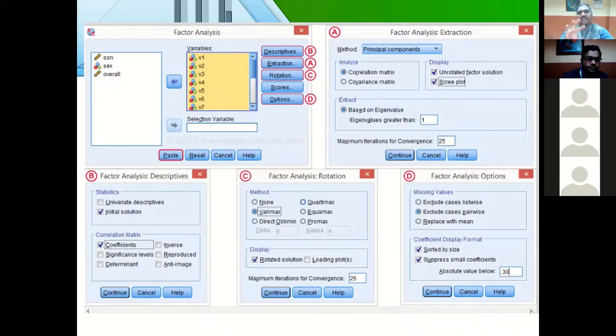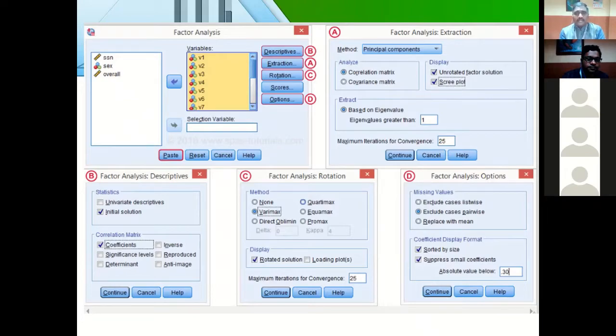From that output table, you can get confirmation by comparing the two values, which value is highest in which factor. Based on that, you can put this variable in factor 1 alone, because under factor 1 it has a high value and under factor 3 it has a low value. So that comparison you can do. But for maximizing the variable, you have to choose the Varimax option.